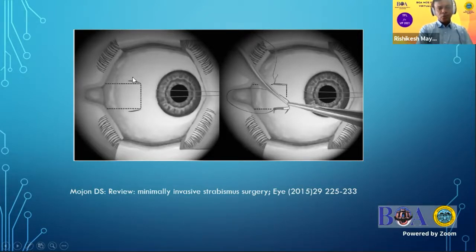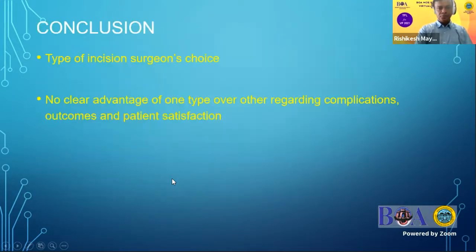Many of the surgeons don't close this, they leave it open because it is in the posterior part of the Tenon's. But it's better to close this with the Vicryl suture, which we usually use.